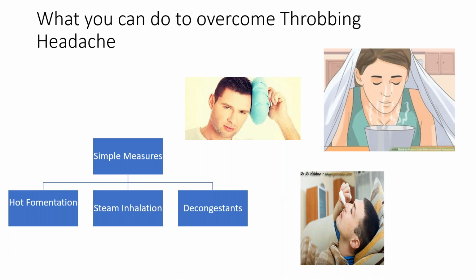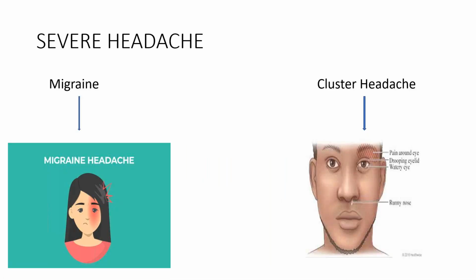Now let's talk about the third and very important type of headache, that is severe headache. I'm sure you must have heard about this name migraine, about cluster headache. So let's talk about it. What is migraine? So migraine is a vascular headache. That is, it is associated with the changes in the blood flow in the head.